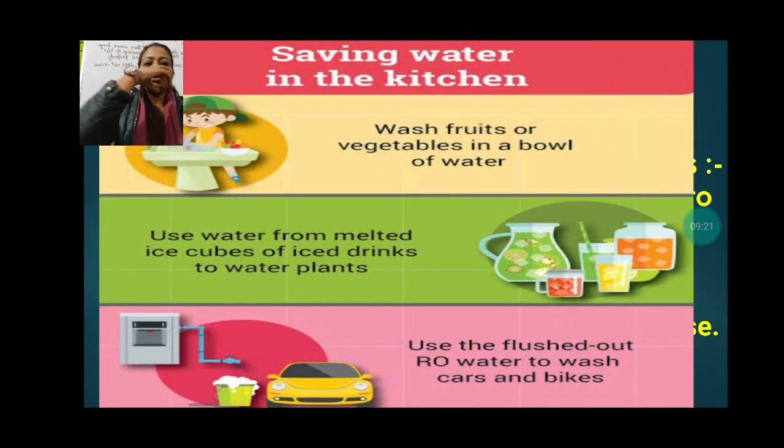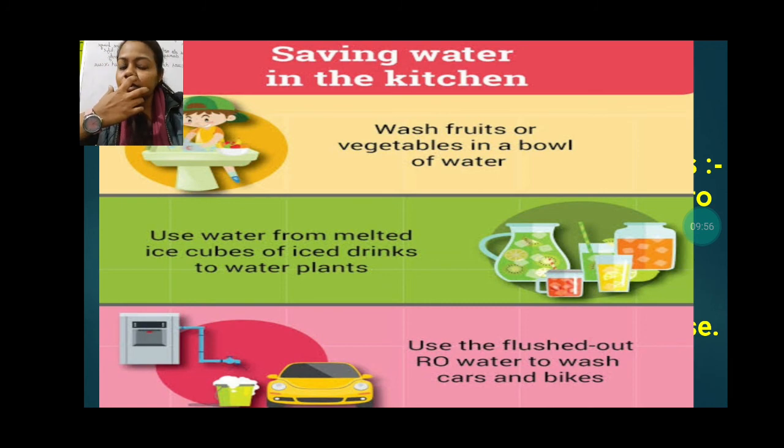Next is saving water in the kitchen. If we have to wash fruits and vegetables, instead of washing them in the basin or directly under the tap, we should fill water in a container, so that the same water can be used to wash all the vegetables and fruits. It will save our water. Next, sometimes in cold drinks and shakes, ice cubes are used, and at last the ice cubes melt and collect a little bit of water. That water, instead of being thrown away, we should give to the plants.